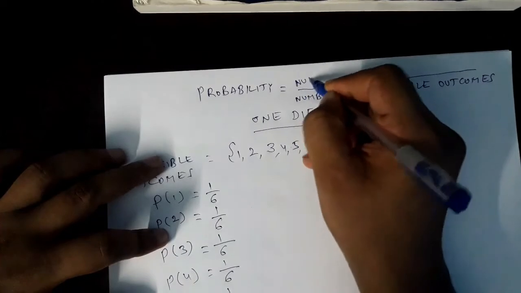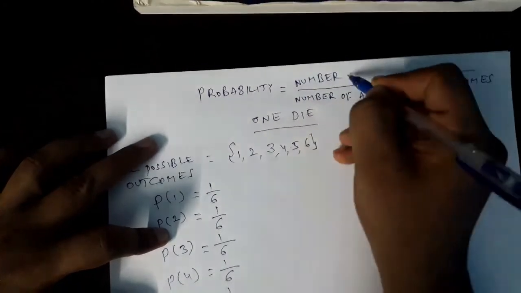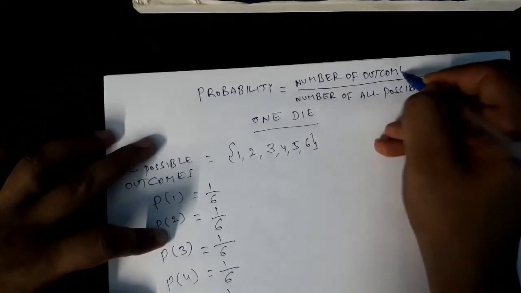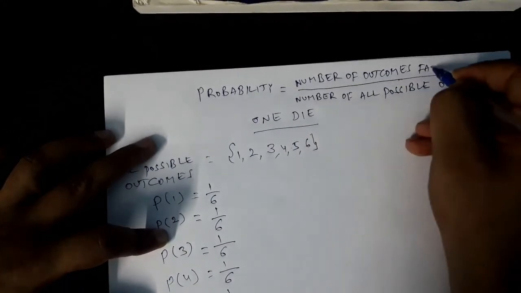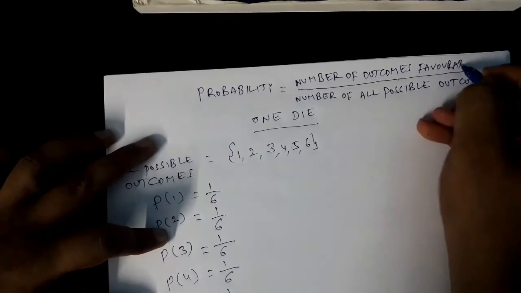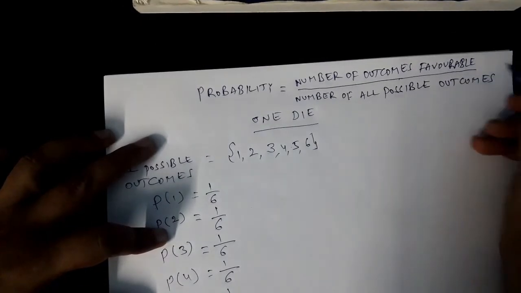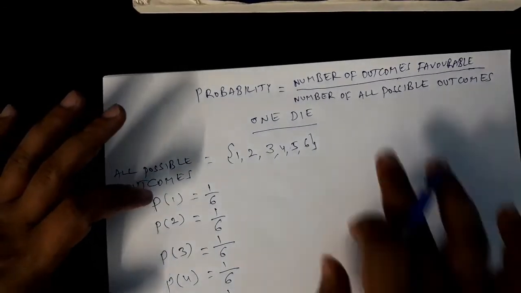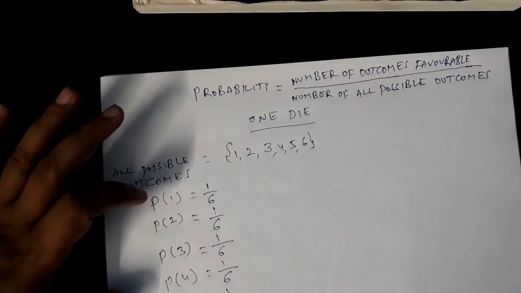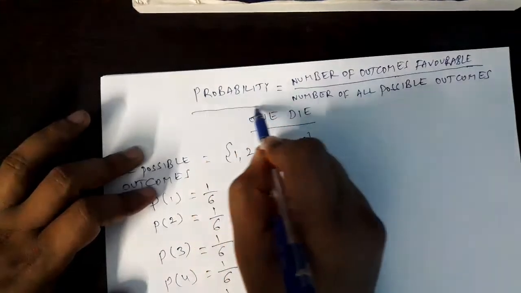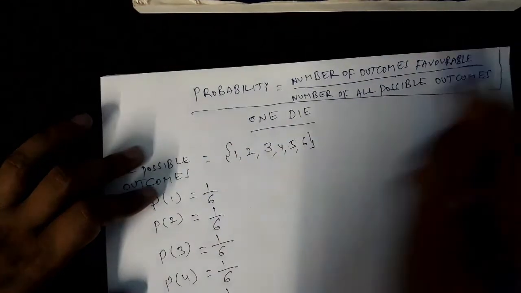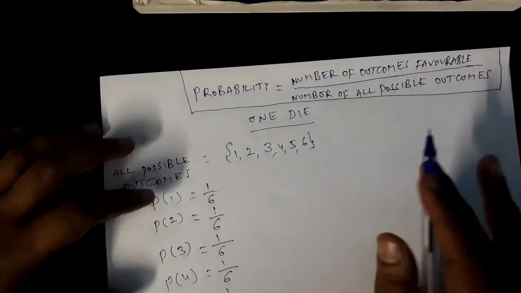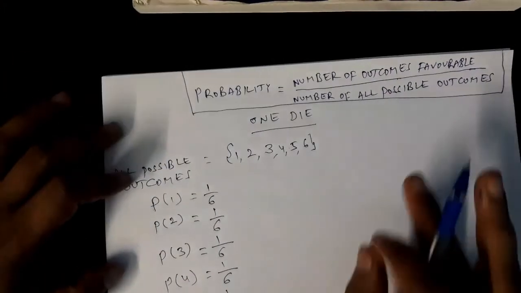Number of outcomes favorable to the event, of course. Denominator, total number of all possible outcomes. This is the formula for probability. That's all. This is the only formula we use every time while solving questions of this topic, probability.